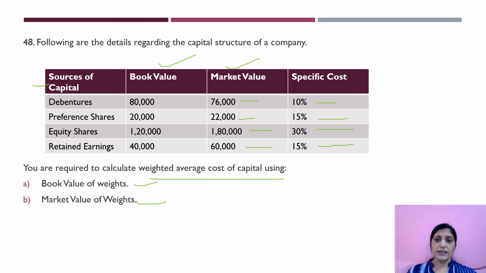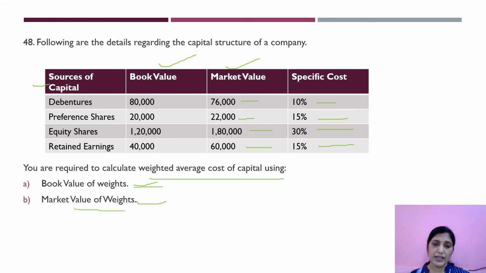So see girls, here the first problem what we have done, it is similar type. Book value of weights and market value of weights. Both the values are given. Cost of capital is also given. Now you have to find out book value of weights based on what? Based on weights and based on total cost.